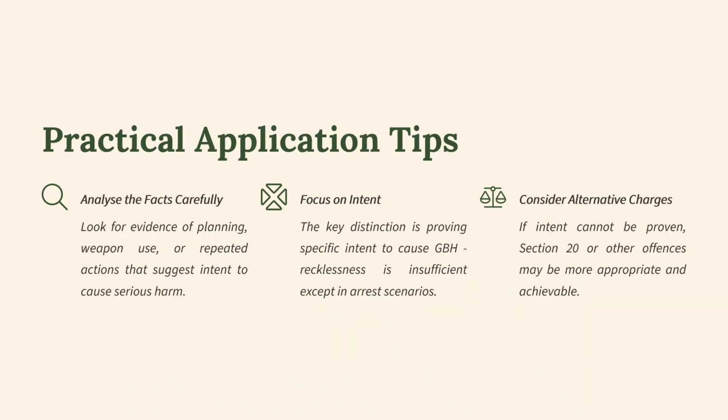Practical application and tips. This is what I suggest you do. Analyse the facts carefully. Look for evidence of planning, weapon use, or repeated actions that suggest intent to cause serious harm. Focus on intent. The key distinction is proving specific intent to cause grievous bodily harm, as recklessness is insufficient except in arrest scenarios where the victim is a police officer. And then also consider alternative charges. If intent cannot be proven, Section 20 or other offences may be more appropriate and achievable.